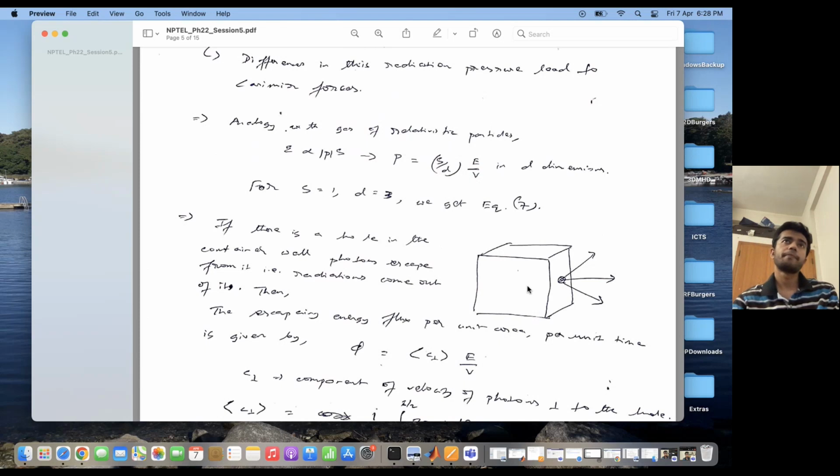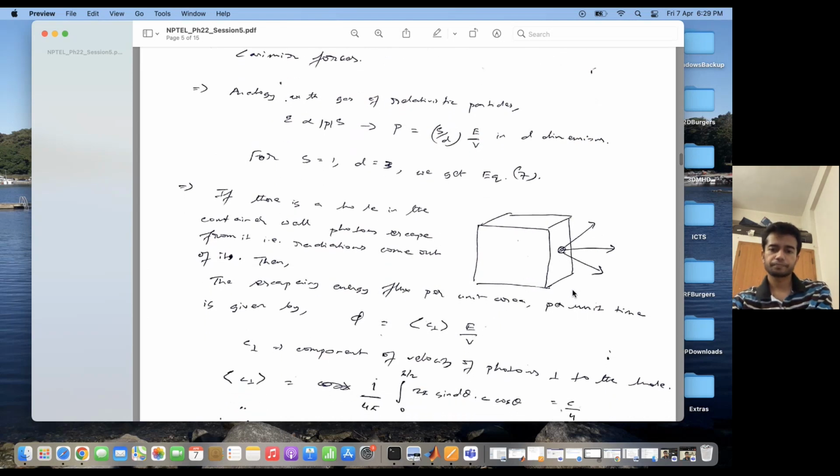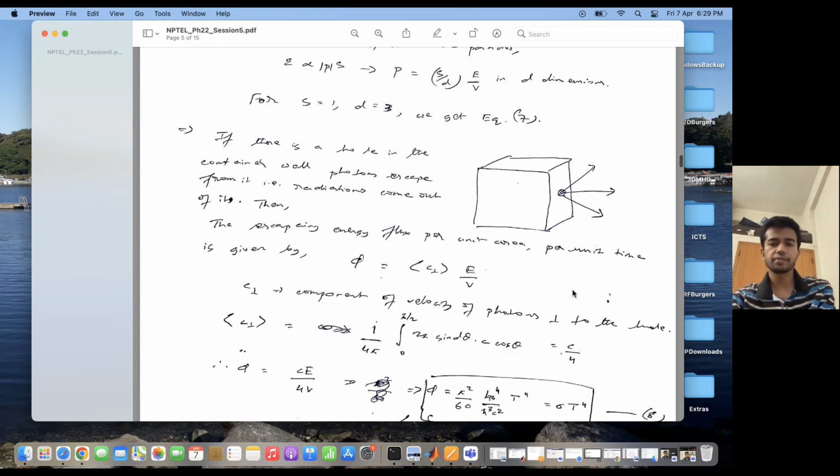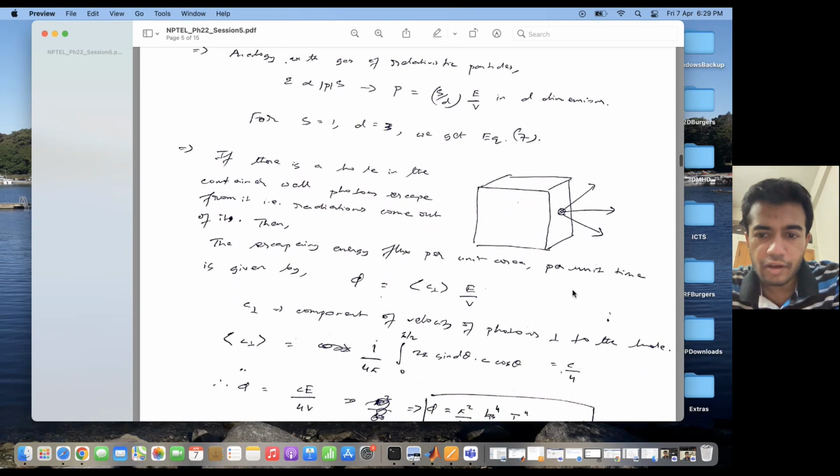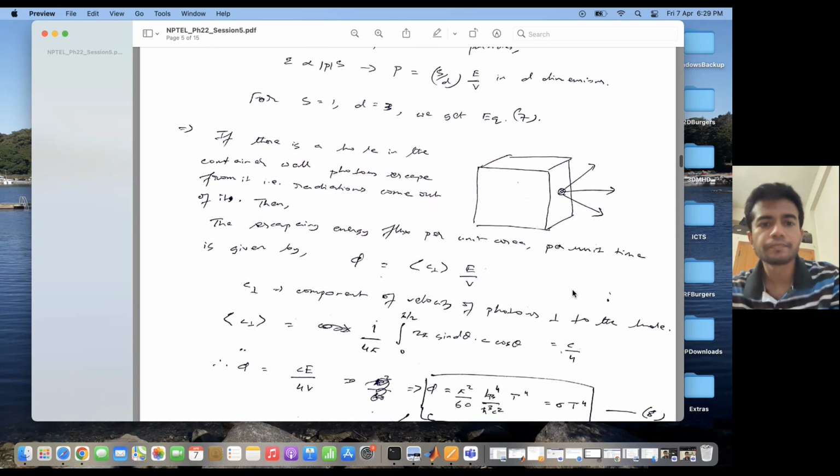But one must note that the light radiation exerts a pressure on the box, and if you make a hole in the box, the light comes out. It is because of radiation pressure that the light comes out. And the way in which the light comes out can be written in terms of Stefan-Boltzmann's law. So what is that law, and how can we derive it from what we have learned earlier?